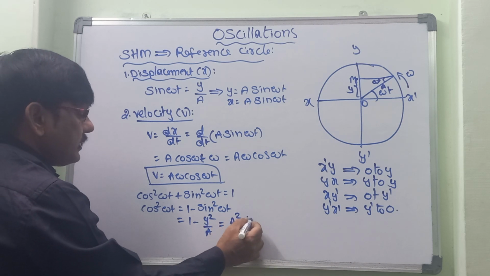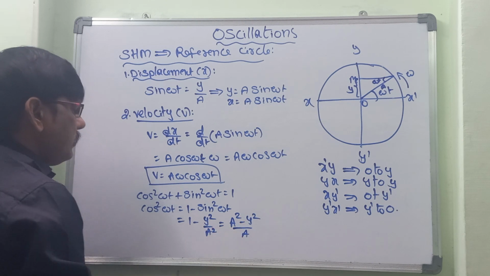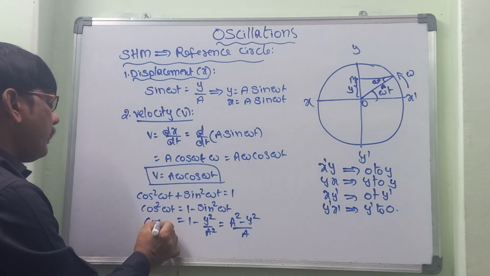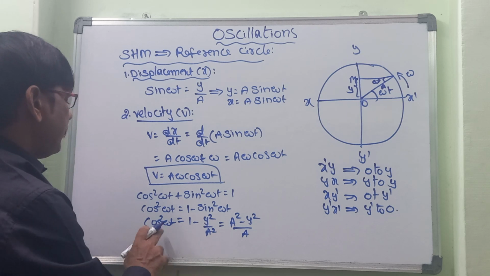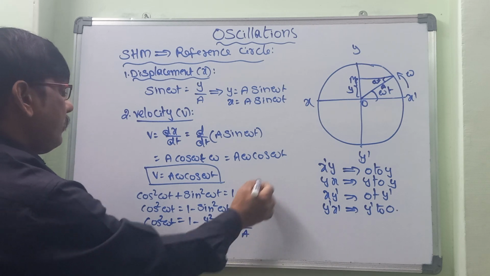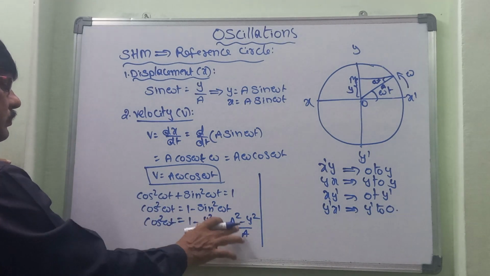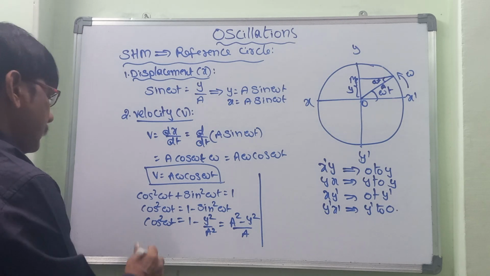A square minus y square by a square. So what are all these things? This is a cos square omega t. So let us take this cos square omega t. Now let us substitute, 1 minus sin square omega t, a square minus y square. So here, let us take v is equal to